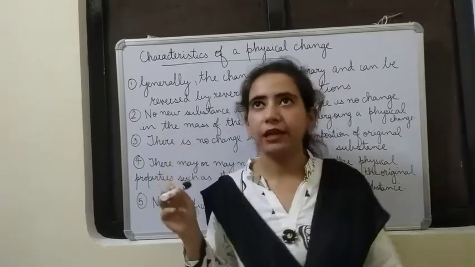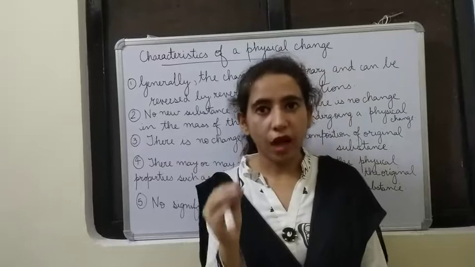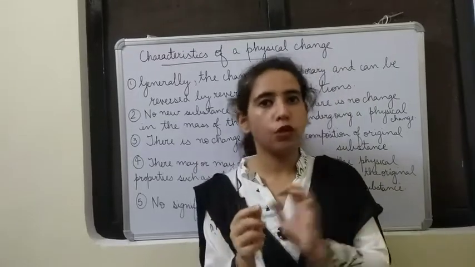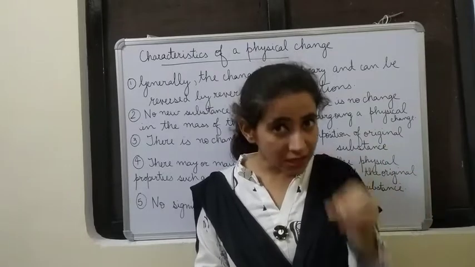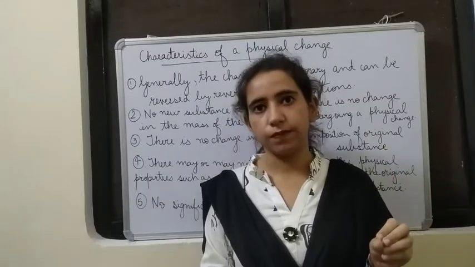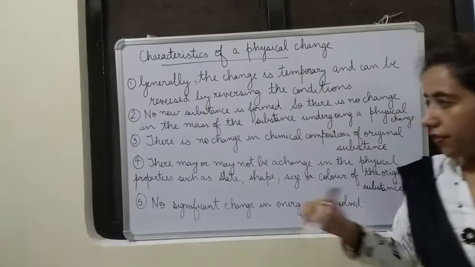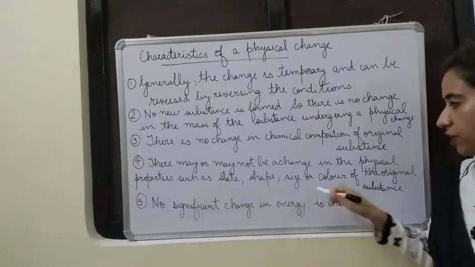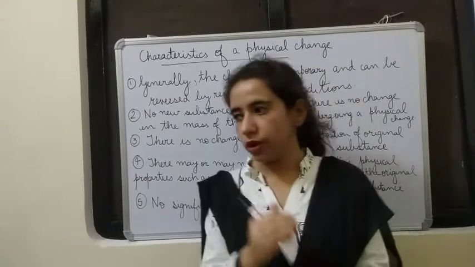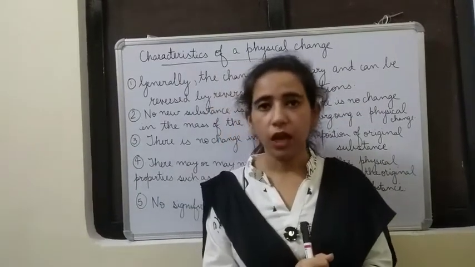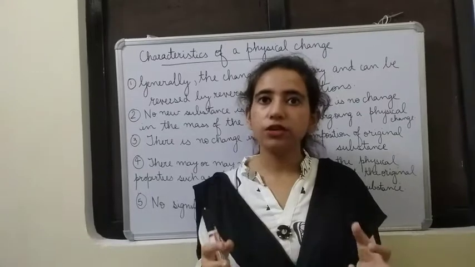One example I will tell you, the magnetization of iron, conversion of iron to a piece of magnet. There is no change in the physical properties, but still it is a physical change. Alright. Then the last one, no significant change in energy is evolved. That means this point you should understand carefully, that in physical changes energy is involved.